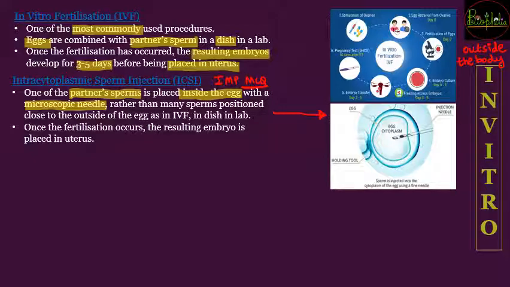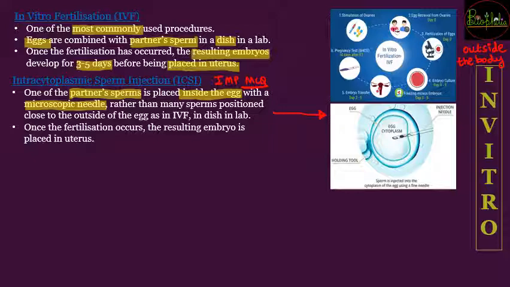So instead of having many sperms lying outside the egg in the petri dish, as was happening in the previous method, that was IVF. In IVF, eggs are collected, many sperms are collected, and they are left to fertilize themselves.